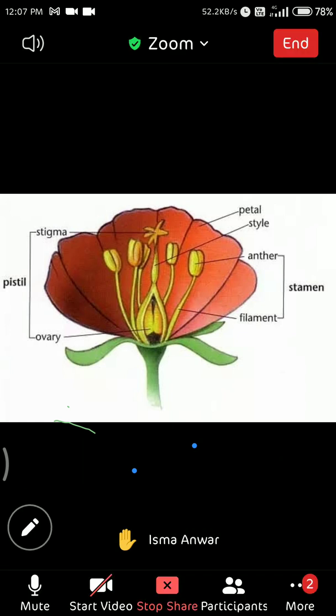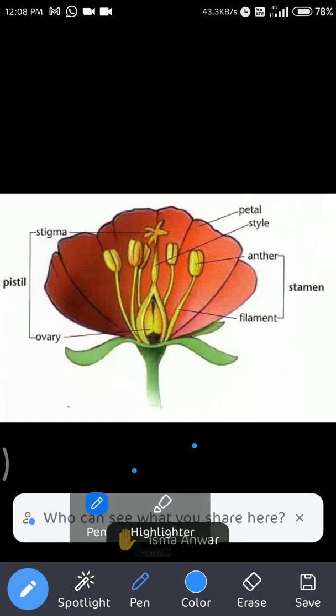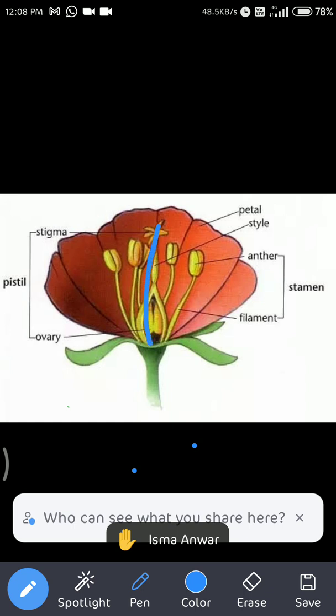Ovary, actually, beta, here you see, let me take the pencil. This whole is the gynoecium.